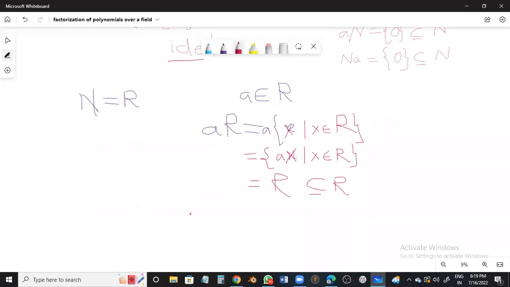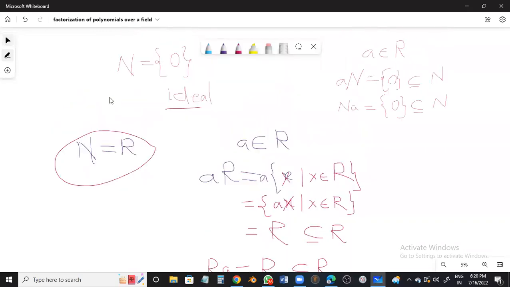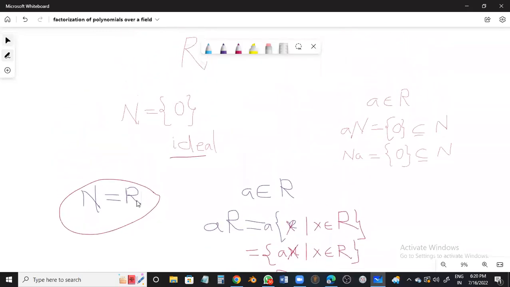I suppose you got me. So whether I multiply by A to the left side or to the right side, multiplication is binary. And this being binary, RA will be R back, and it is a subset of itself. So what I mean by this is, N equal to R is also an ideal. Whatever ring it may be, R itself is an ideal of itself.